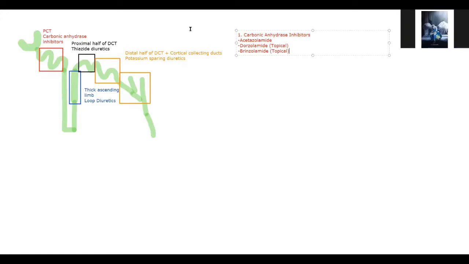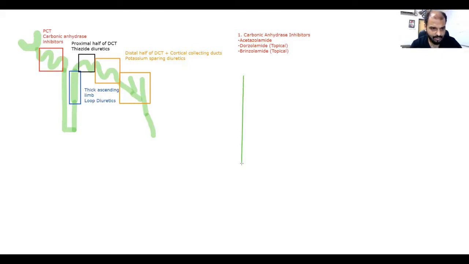So let us draw this part of the nephron. It will take just a minute. If this is the nephron and the urine is coming, we are just making the proximal convoluted tubule and we are straightening it. And we have a cell here which is on this side, which will be reabsorbing the water or whatever is to be reabsorbed here.